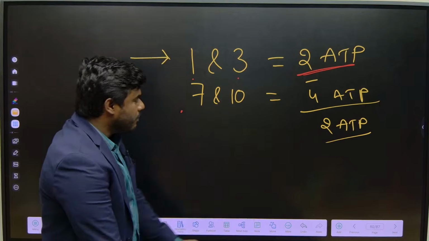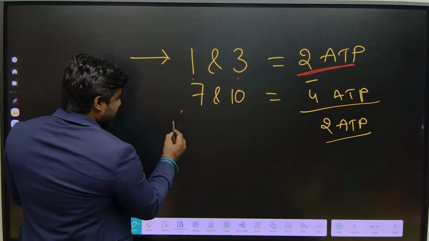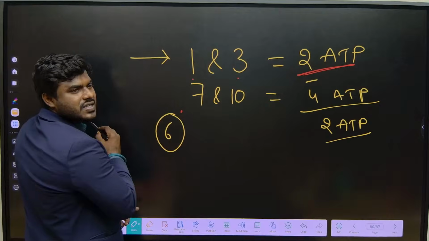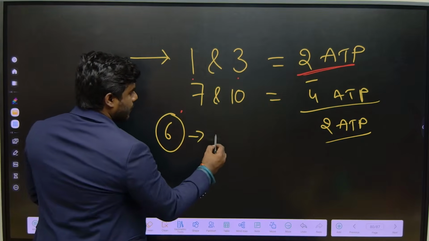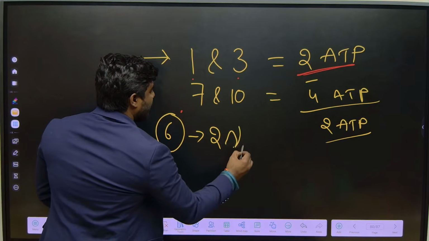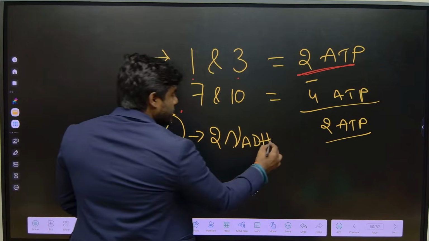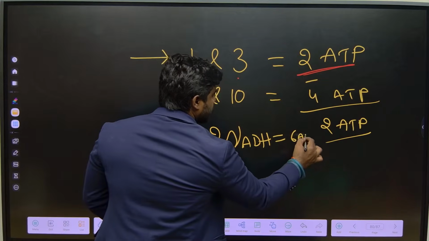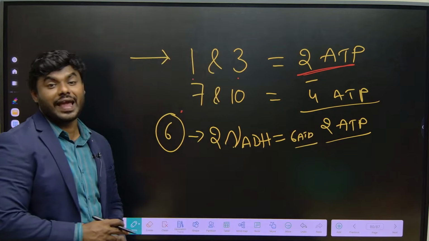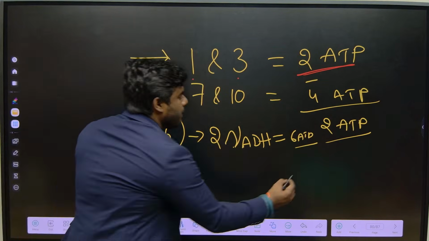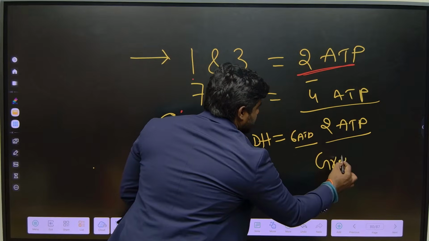But we also discussed that in the 6th step of glycolysis, we got 2 NADH. We all know very well 1 NADH is going to give rise to a minimum of 3 ATP. So 2 NADH give rise to 6, plus 2, that is 8. 8 ATP is called gross.